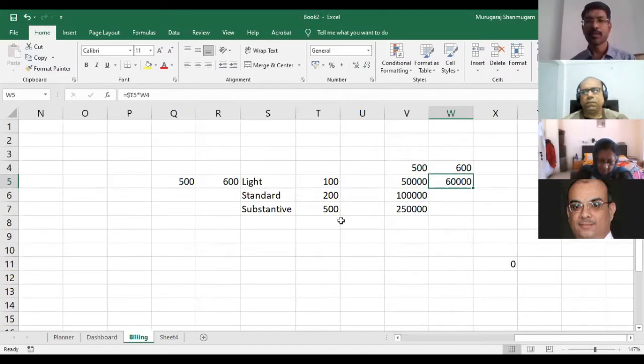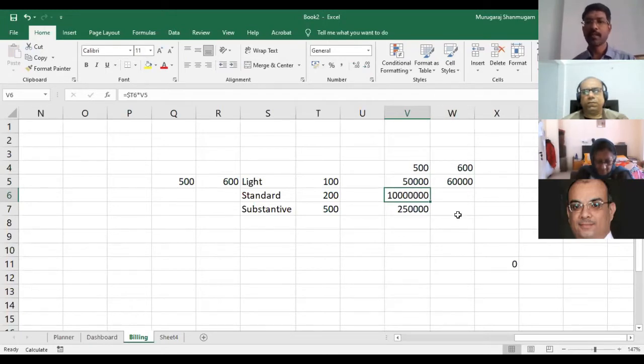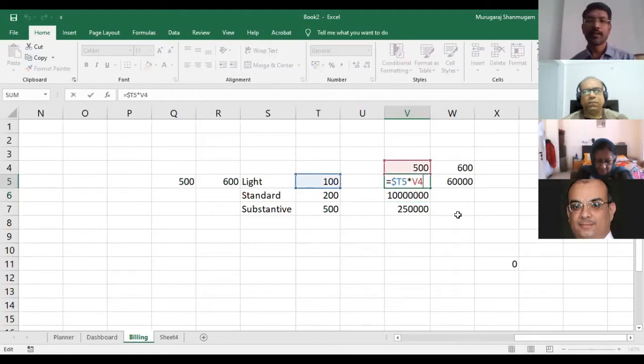Okay. Now we can see that it is multiplying 200 by 5,000. So we want to keep the column fixed, but not the row. So I'll take this.